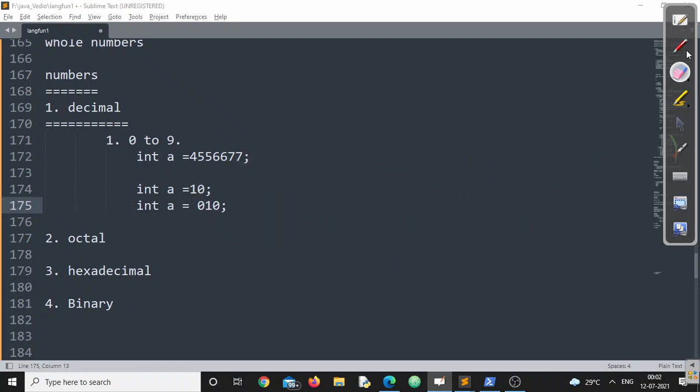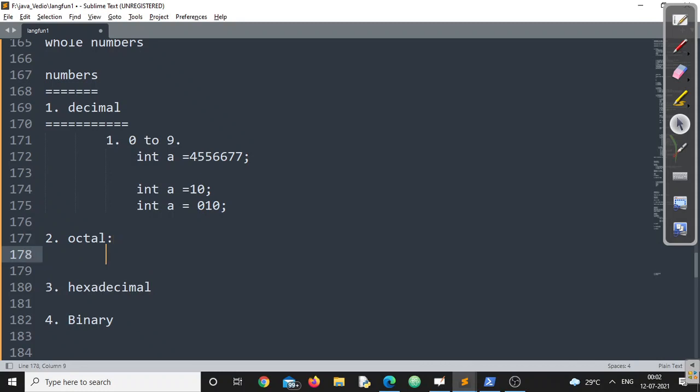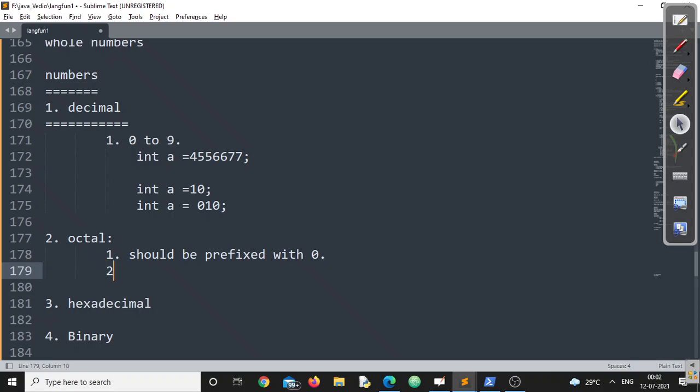Any whole number prefixed with a 0 will definitely be an octal constant. So the first point for an octal literal is it should be prefixed with 0.